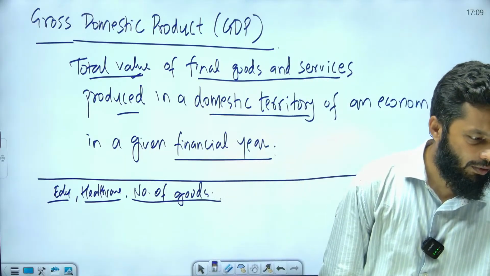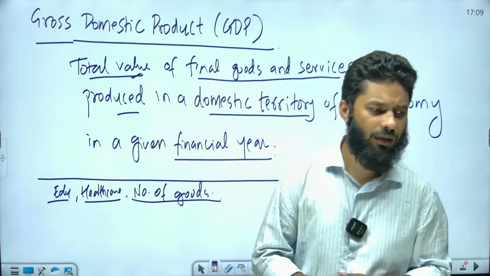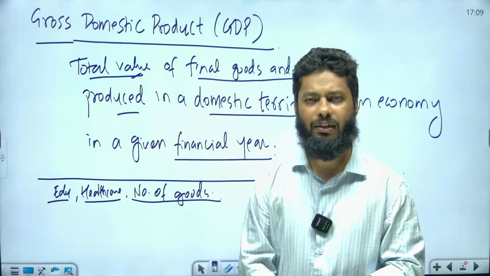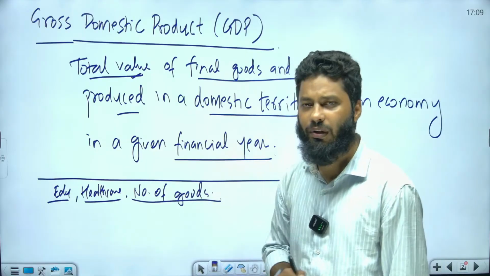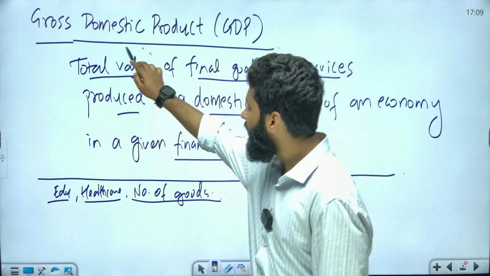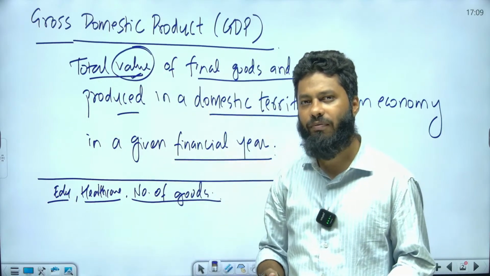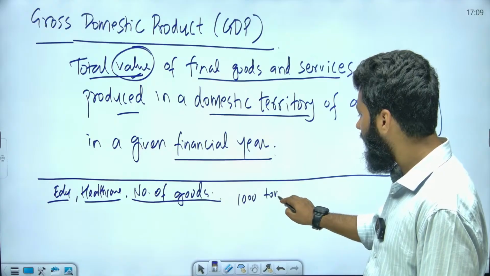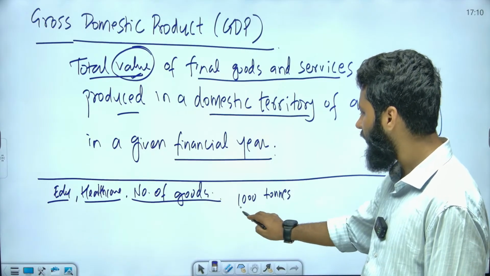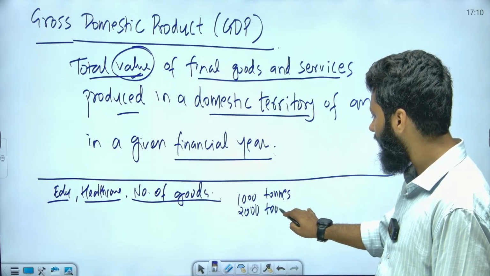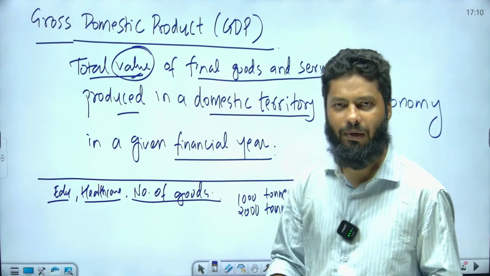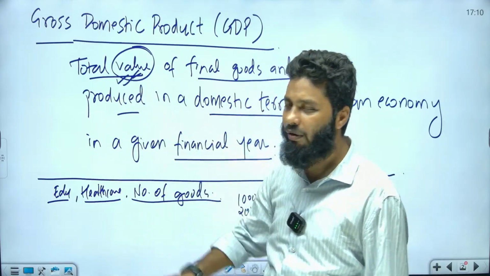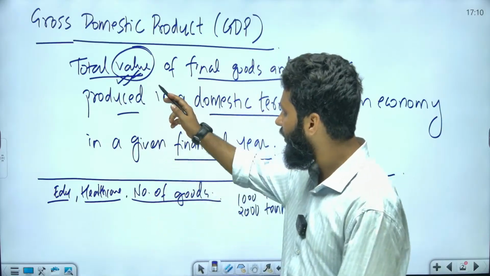If any doubt is there, you can stop me and put your message in the chat box, and I will reply. So this is education, number of healthcare, etc., number of goods. If we are calculating all these things, then it is easy to calculate the value of it. For example, if we are not calculating value, we will be calculating 1,000 tons of rice, 2,000 tons of wheat, etc. This way we will not be able to arrive at a conclusion. So what we calculate is the total value of final goods and services produced. That is why value.